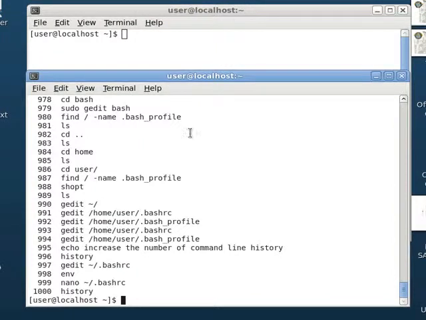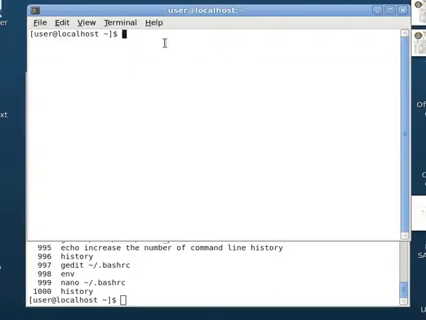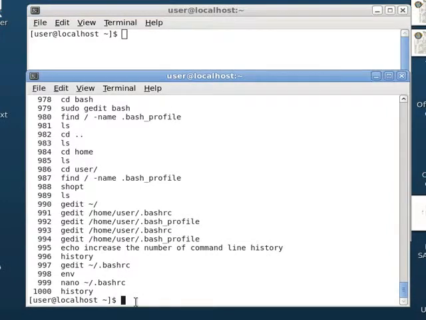I've been trying to set my history so that I have more than just 1,000. I want to set it to 5,000 or 10,000 or something like that. Unlimited, I don't know what it is. But I do know that I need to get into my bash RC, I think.